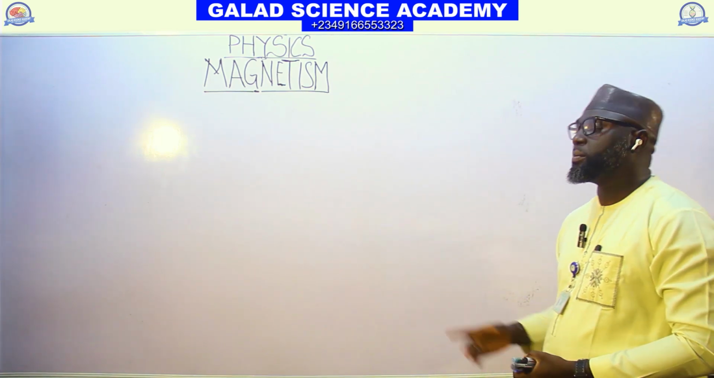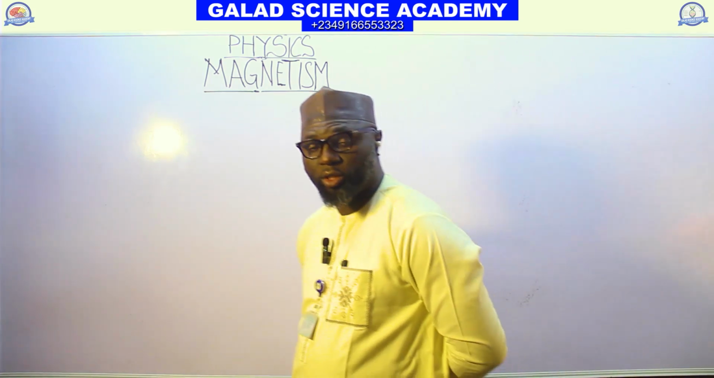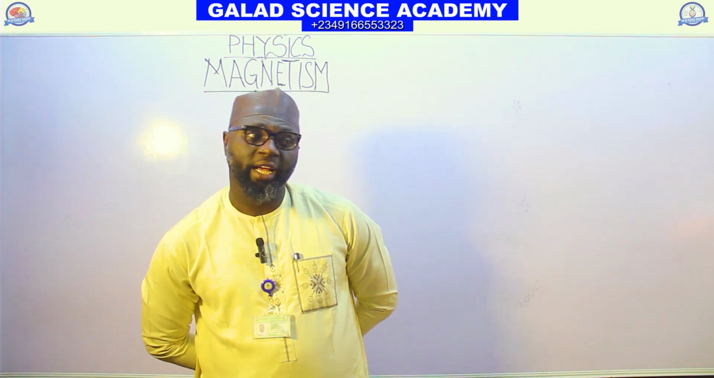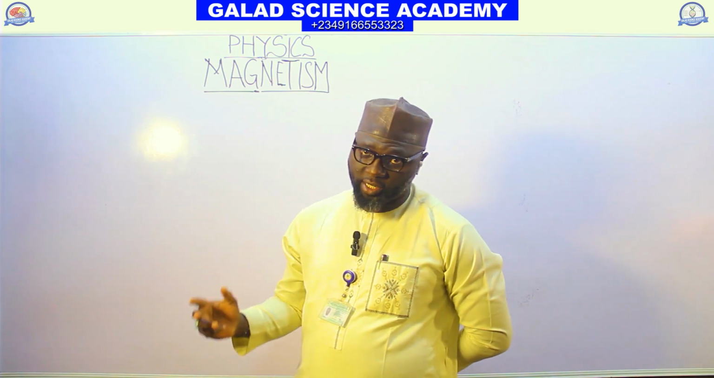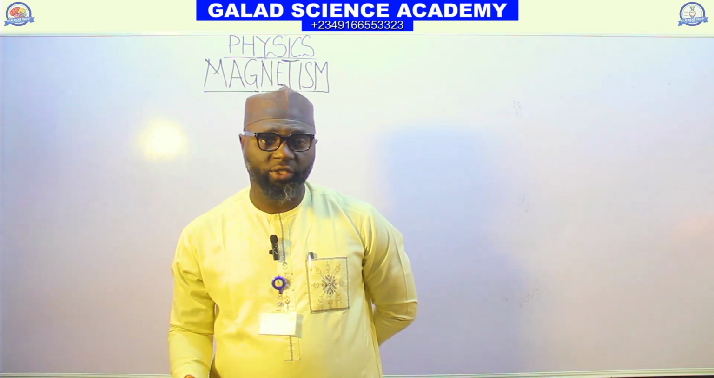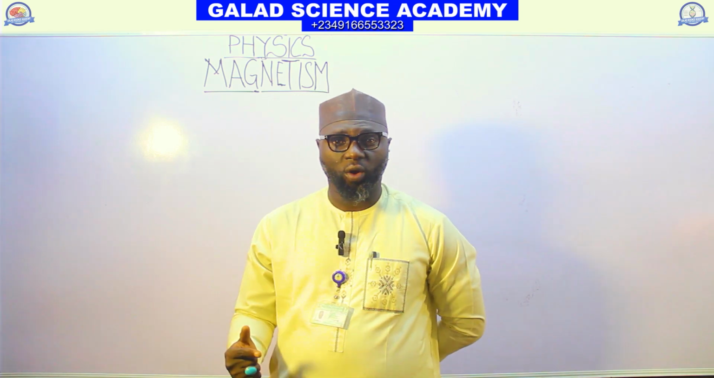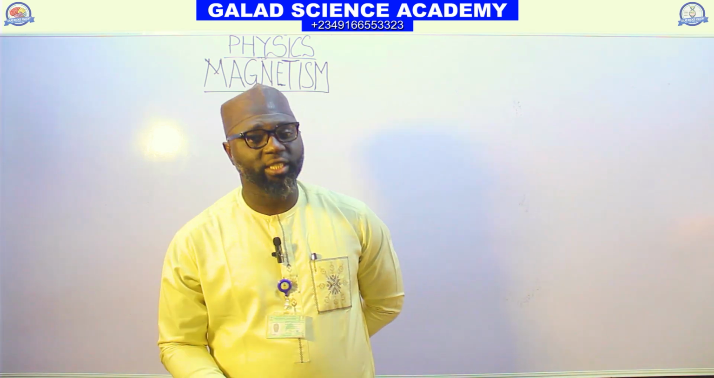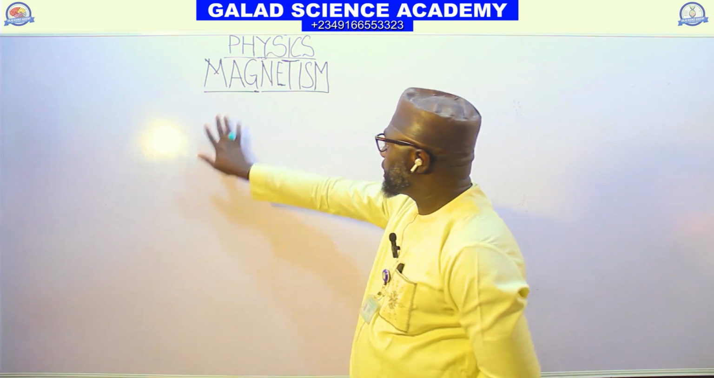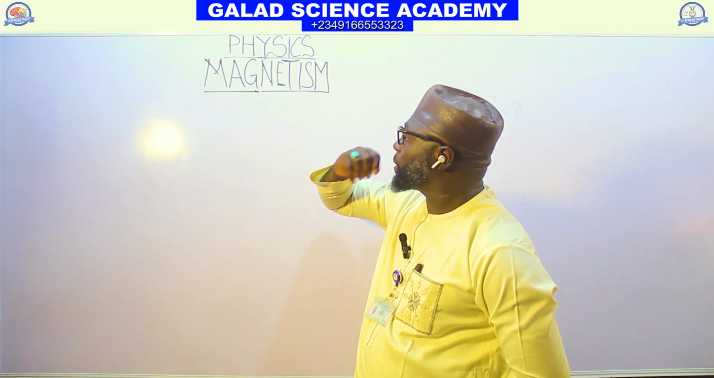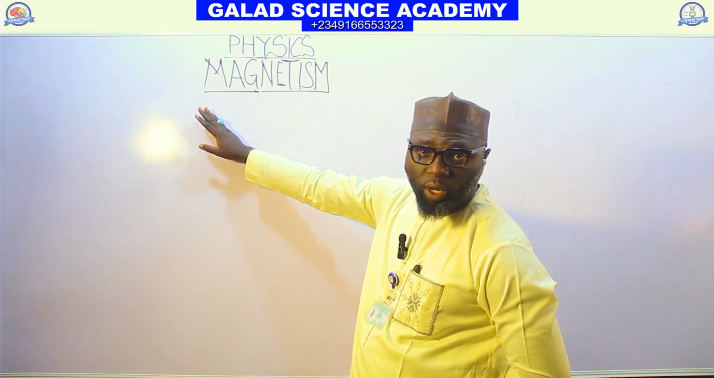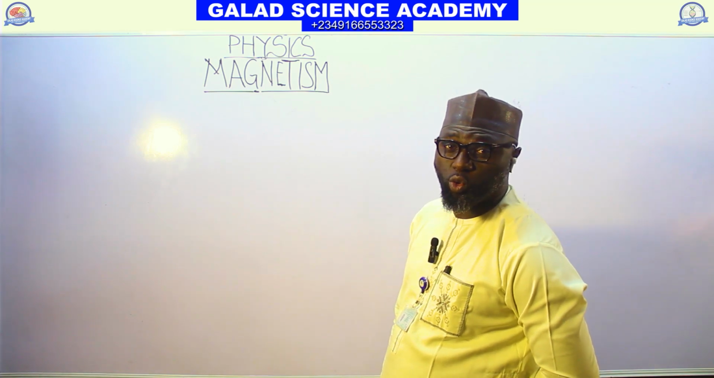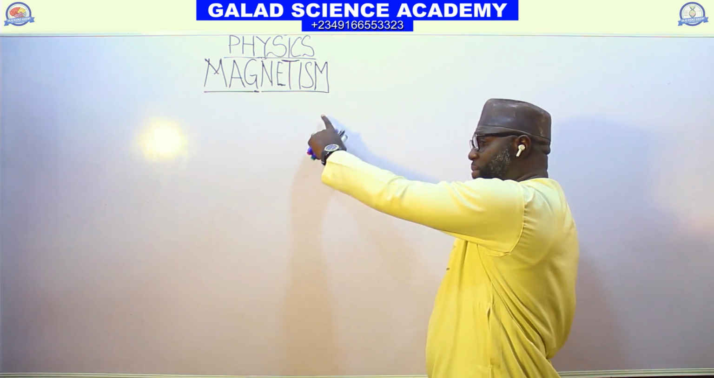So let us look at magnetism. We are done with electricity. Electricity comprises electrostatics, electric field, capacitor, current electricity, and electric power and energy. So this is the second aspect of it, which is magnetism, or this aspect of physics 102. So what is magnetism?